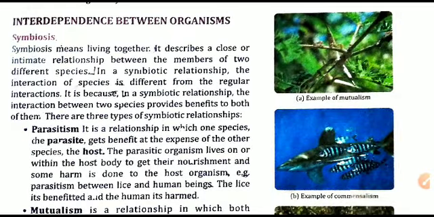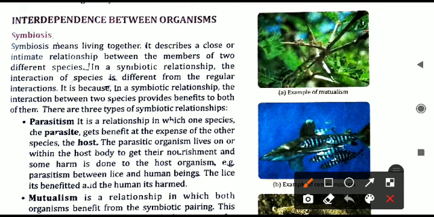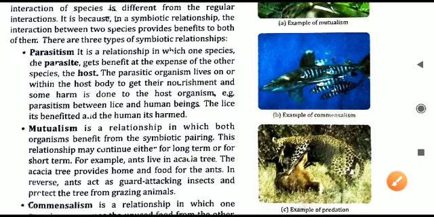So that is all about the pyramids. Now we will move towards the interdependence between different organisms. Different types of organisms can live together and survive together, and we call this concept symbiosis. It is the interaction of species in which, when two species are living together, they can benefit each other or they can harm each other. One of the organisms can take the benefit and harm the other one. This depends on its different types.